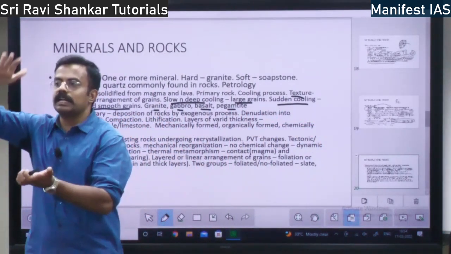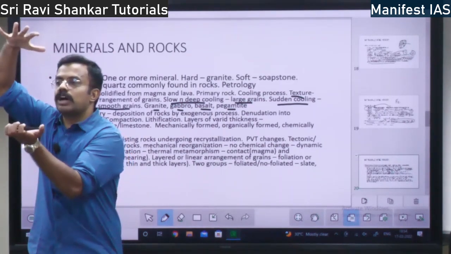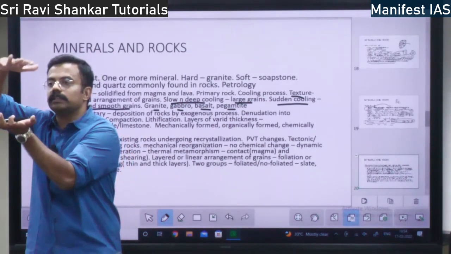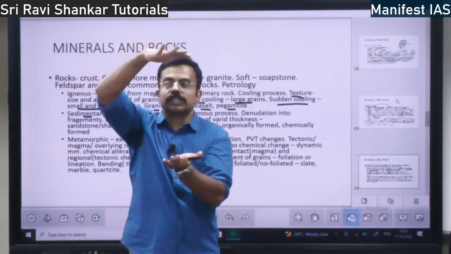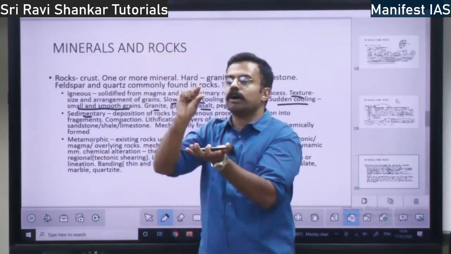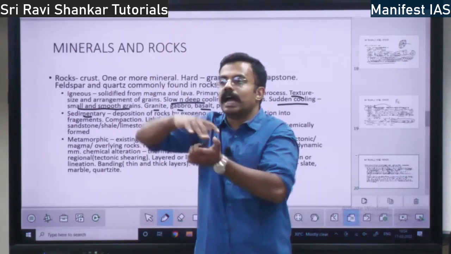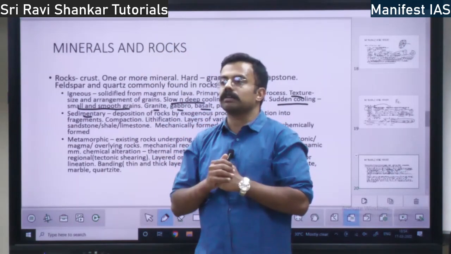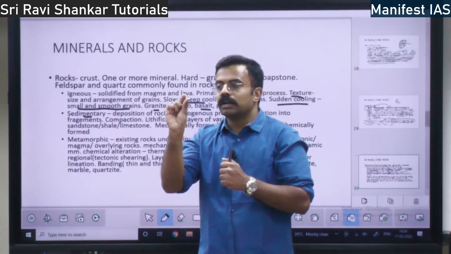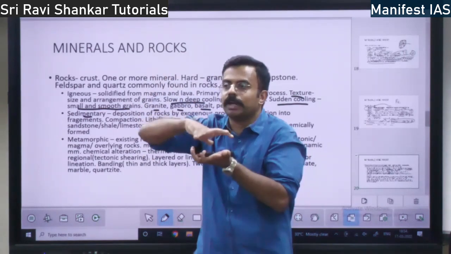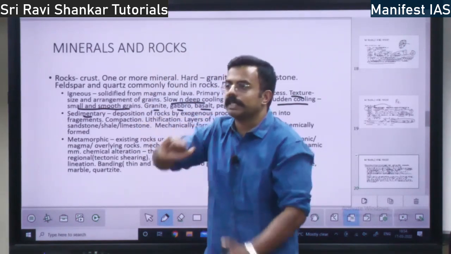Because of high pressure and temperature, there will be one process called lithification. These small segments, because of high temperature and pressure, will get compressed and become one rock.